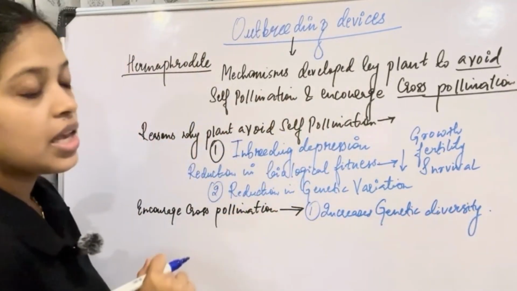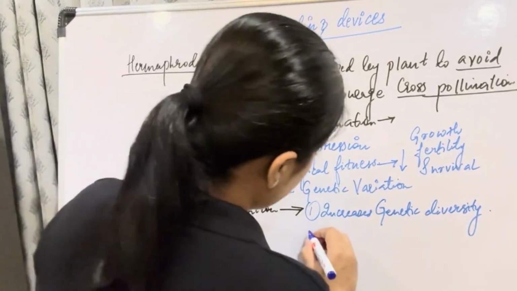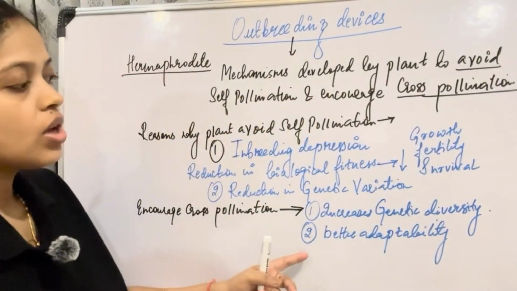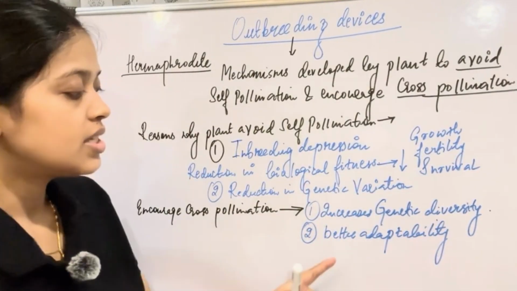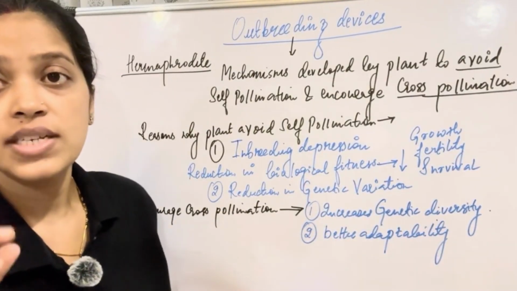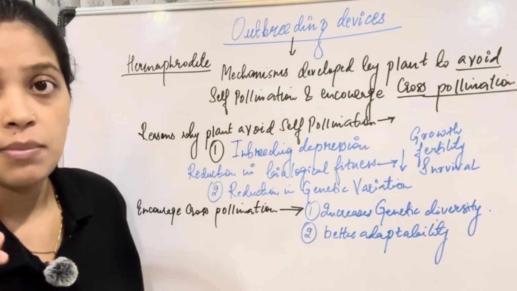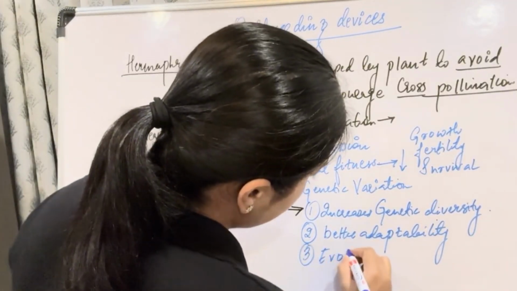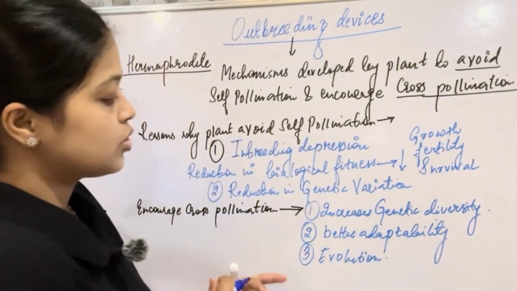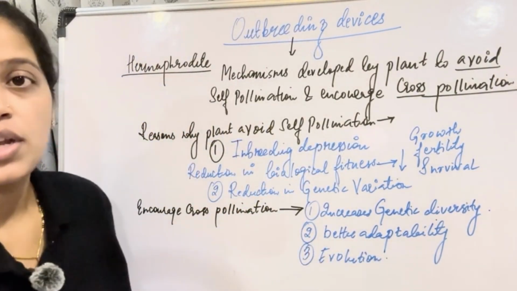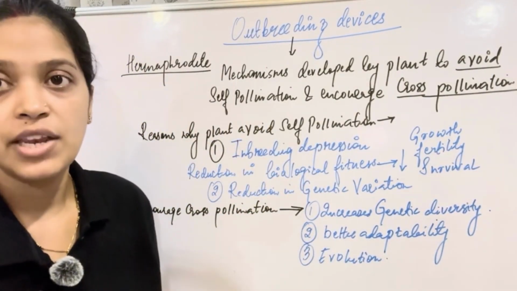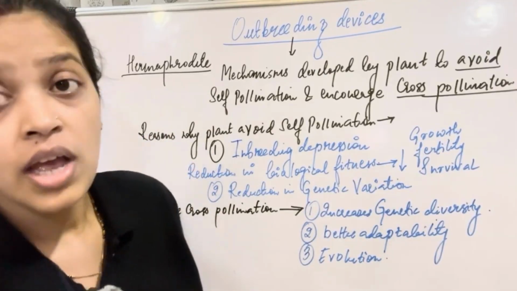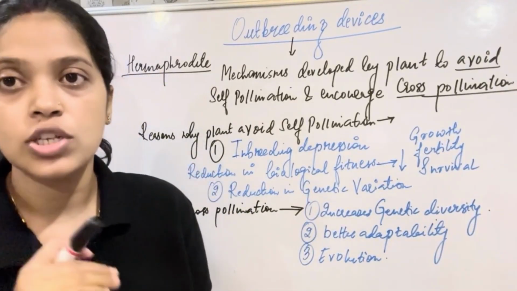Because the genetic diversity has increased, it also improves adaptability to changing environmental conditions, and overall it helps in the process of evolution. So with evolution, cross-pollination is always beneficial. That is why the plant always tries to avoid self-pollination and prefers cross-pollination.